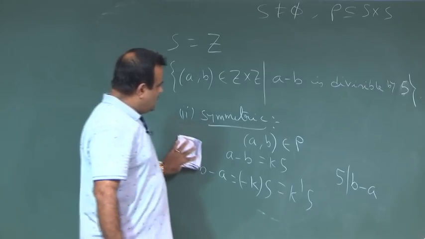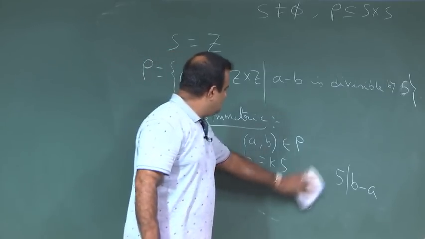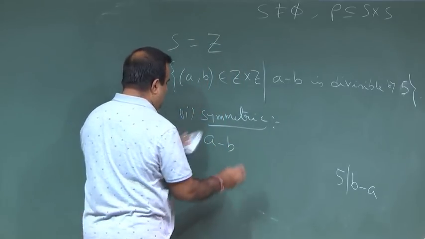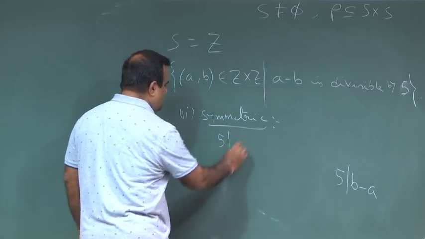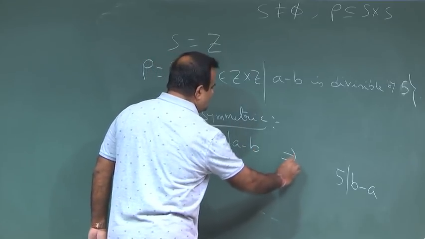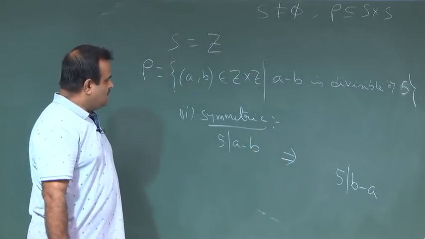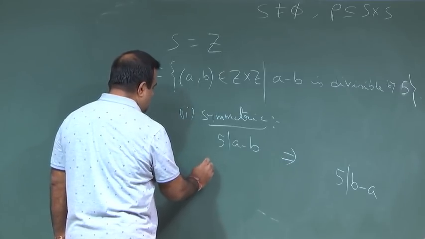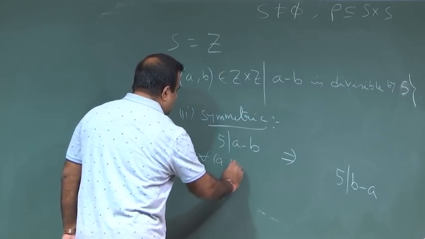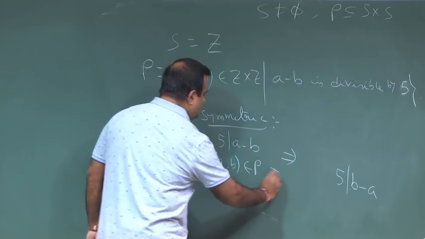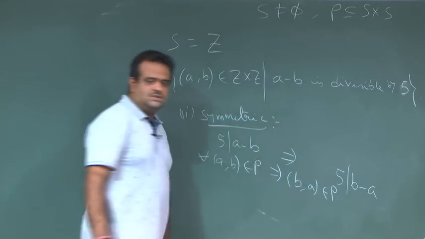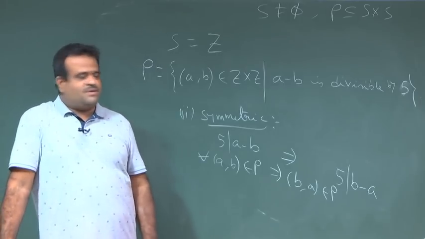So, if 5 divides A minus B, this implies 5 divides B minus A. So, this is symmetric. That means for all A, B belonging to rho, this implies B, A belongs to rho. So, this is the symmetricity.